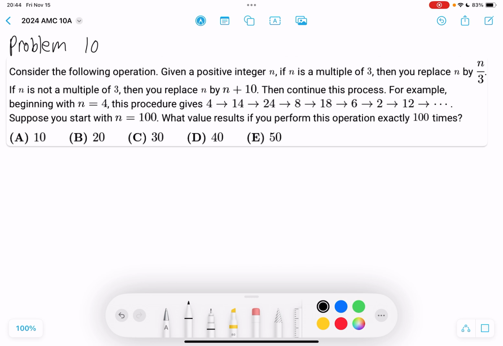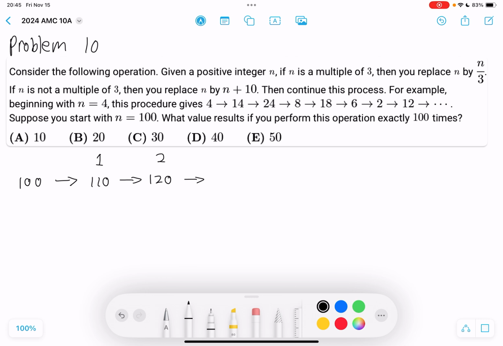Well, this is a recursive sequence problem, so let's just experiment. Let's see what the first few terms are with n equals 100. Firstly, we have a positive integer n, which is 100, and is n a multiple of 3? It isn't. So if n isn't a multiple of 3, you replace n by n plus 10, so this turns into 110. Oh, and we should probably label the operations because we want to perform this operation 100 times. So 110, that is the first operation, and then the second operation adds another 10 because 110 is not a multiple of 3.